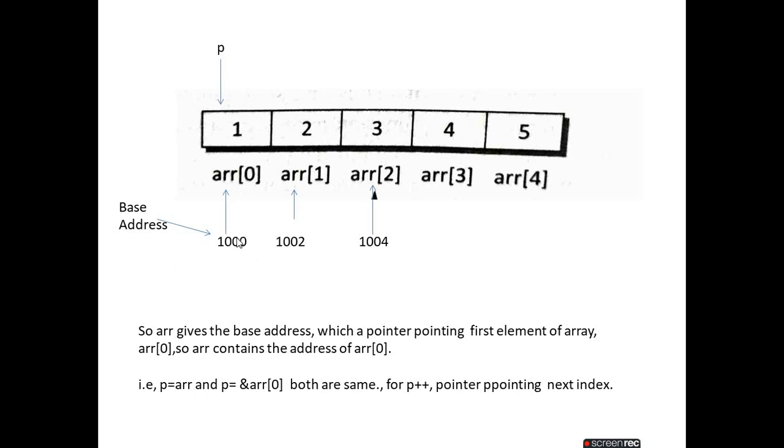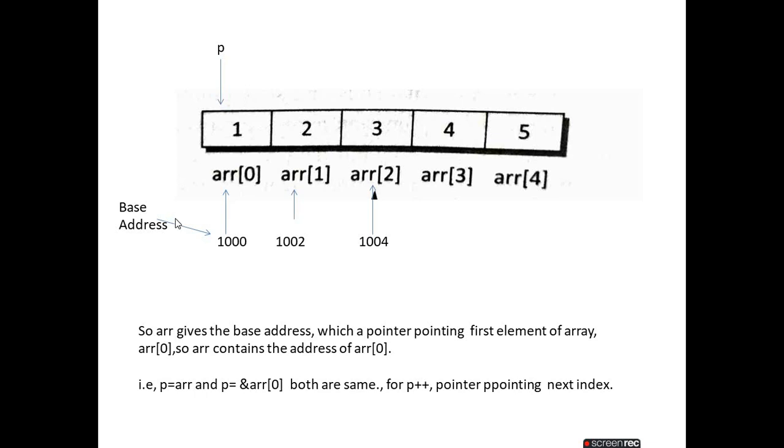So the first element address is 1000, the next element address is 1002, then the next is 1004. So this 1000 is called the base address.